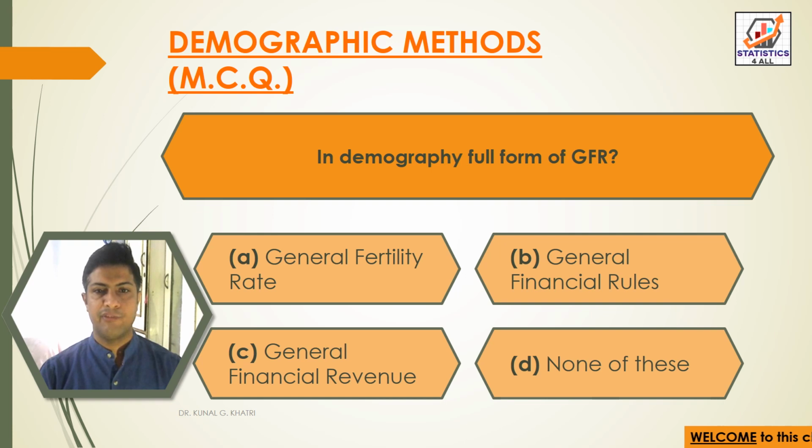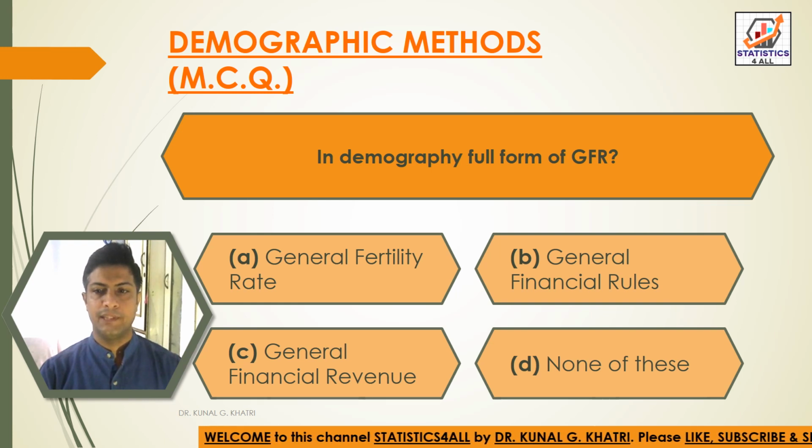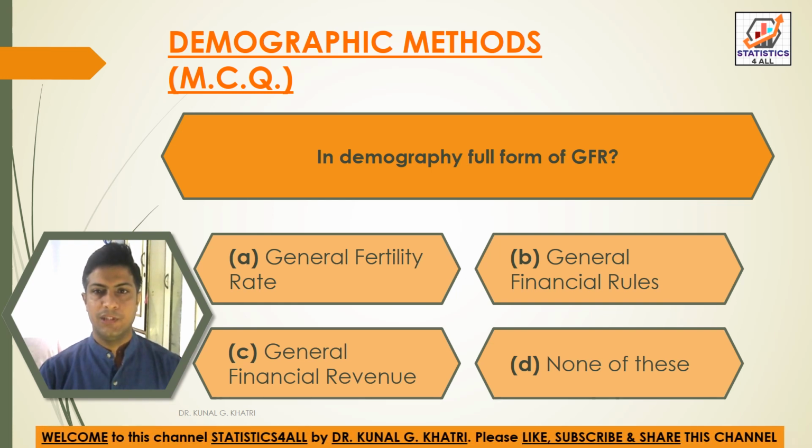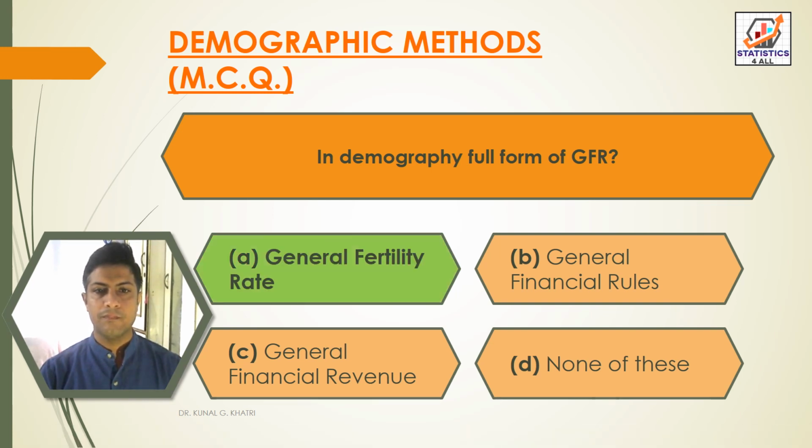Next question, in demography, full form of GFR. Option A general fertility rate, option B general financial rules, option C general financial revenue, and option D none of these. So here we have answer option A, that is general fertility rate is the full form of GFR in demography.